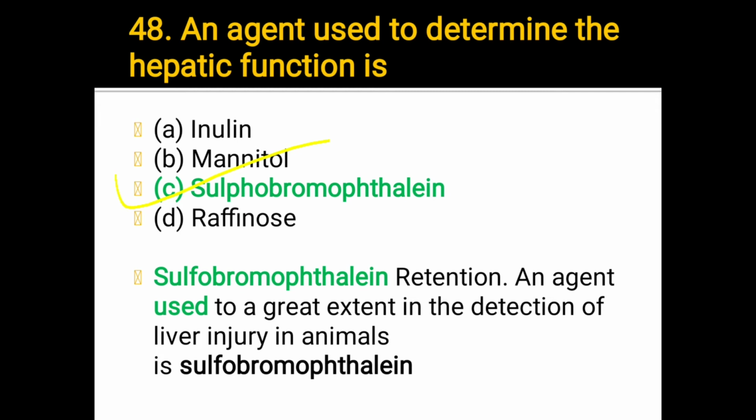sulfobromophthalein. ये होता क्या है और इसका यूज़ क्या है? Sulfobromophthalein retention is an agent used to a great extent for the detection of liver injury in animals. Okay.